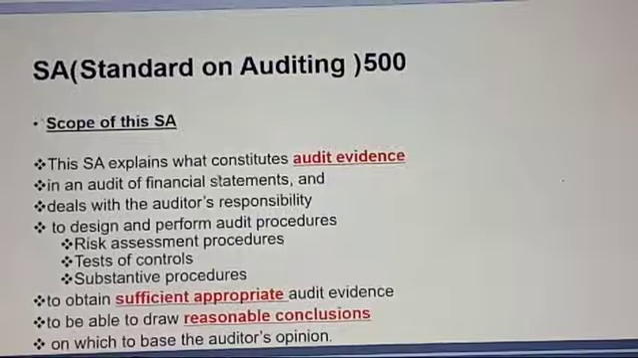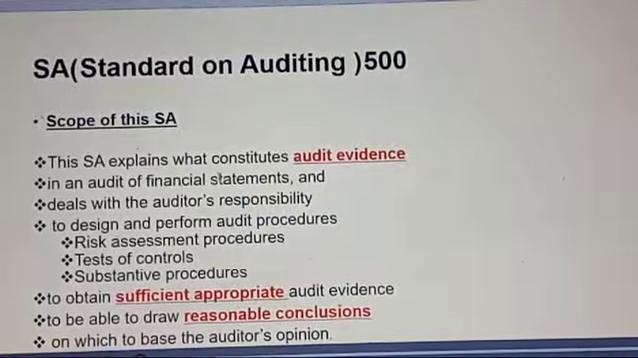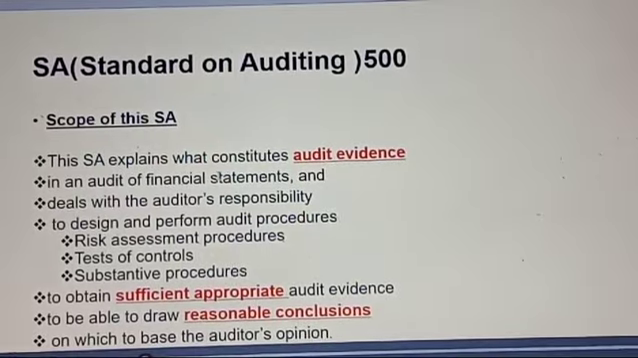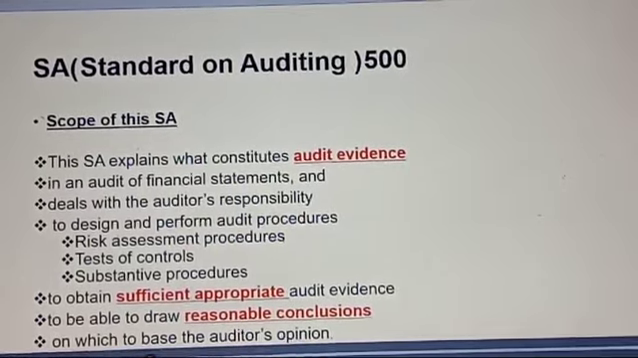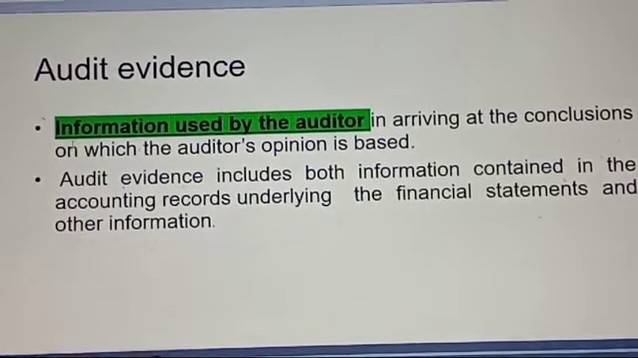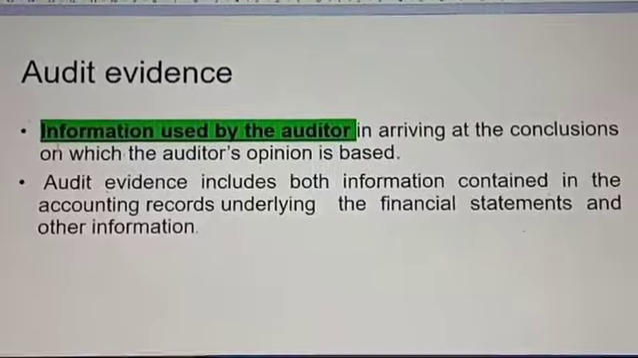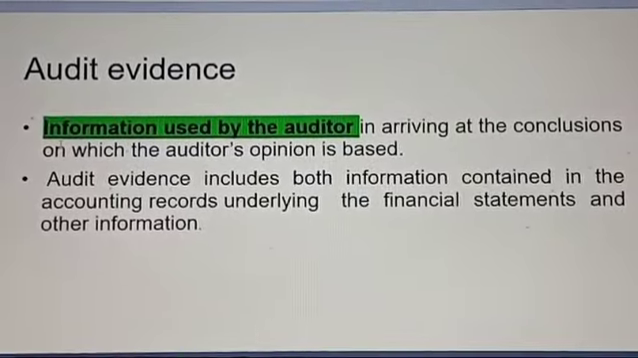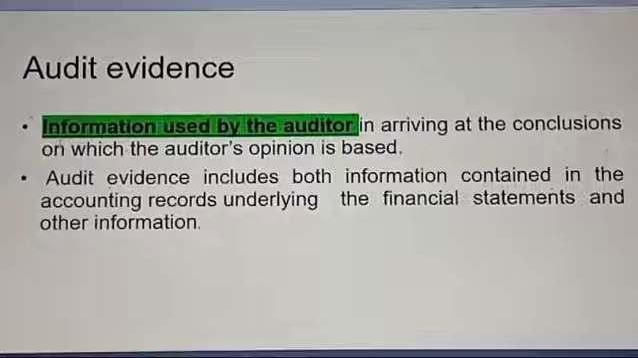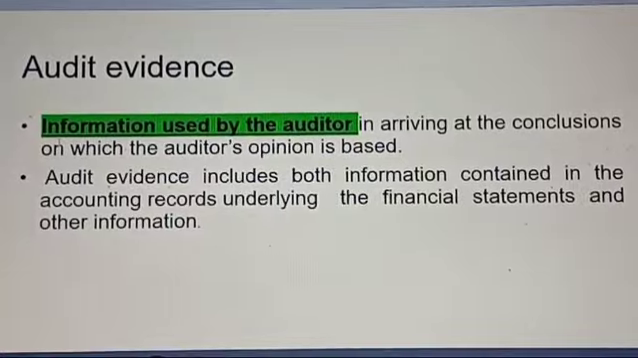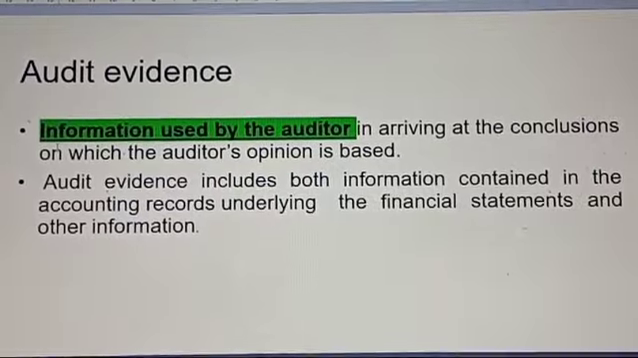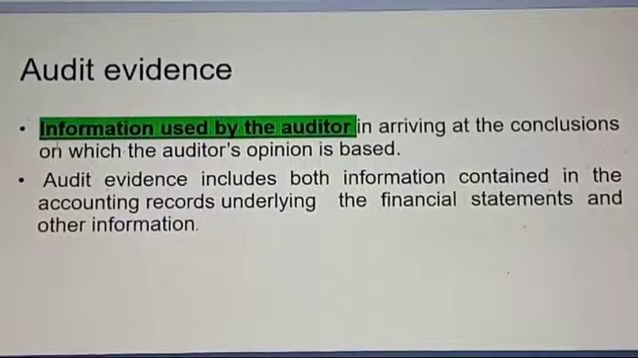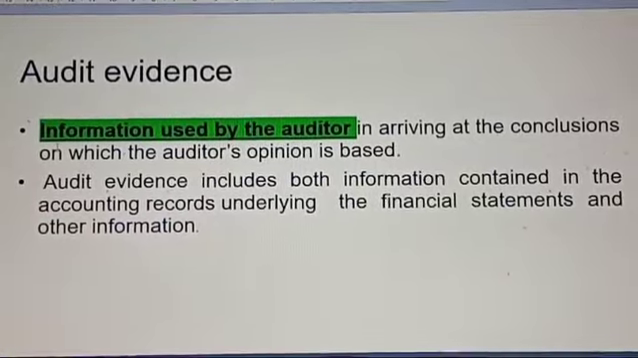Now we are taking up the meaning of audit evidence. What constitutes audit evidence? What is the meaning of audit evidence? So the next slide is audit evidence. It is the information used by the auditor in arriving at the conclusions on which the auditor's opinion is based. All the information which the auditor is using during the audit is called audit evidence. Now what can all this information be?